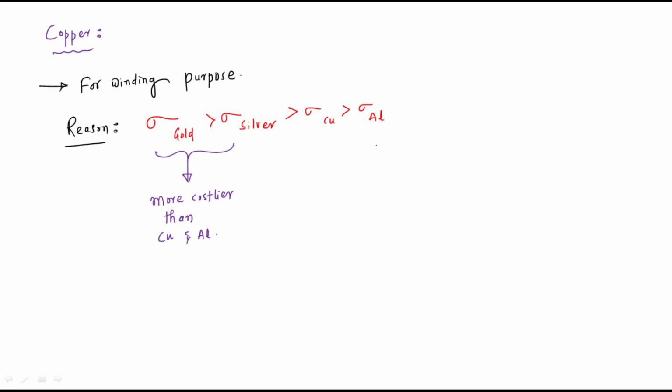Based on the application we can use copper or aluminum, but compared to conductivity, the conductivity of copper is more than aluminum. That's why copper is the best material for winding purpose. If we don't have the availability of copper, obviously we can go for aluminum. Only in that case we choose aluminum, otherwise you should go for copper. Okay, you can write that point.